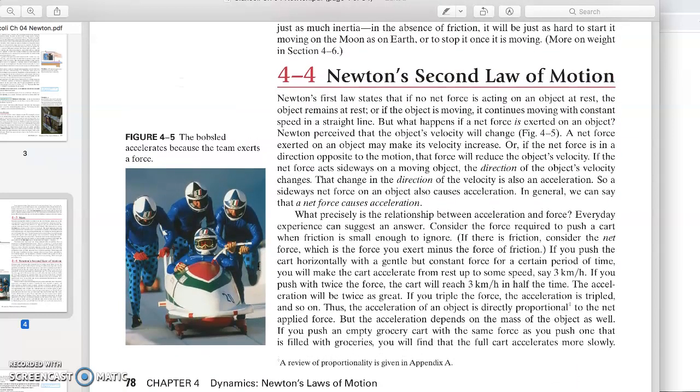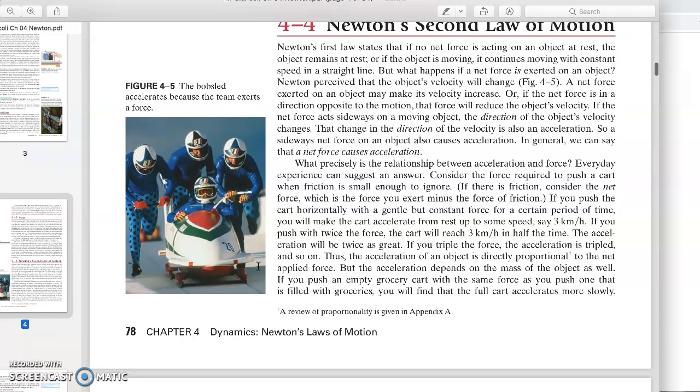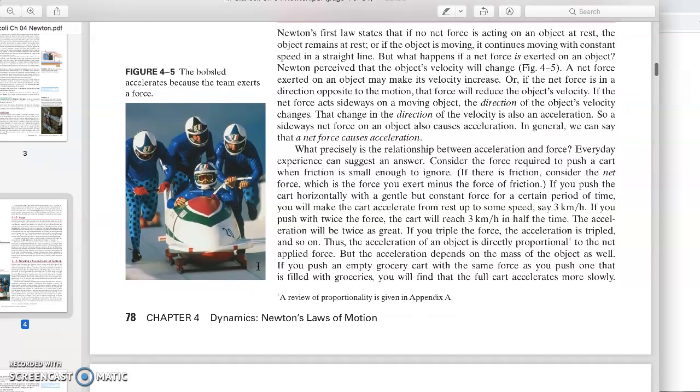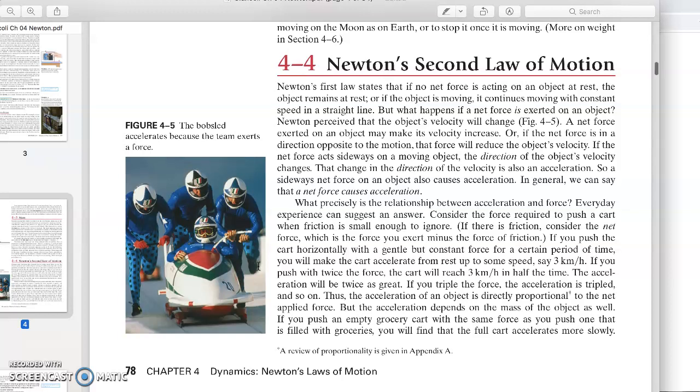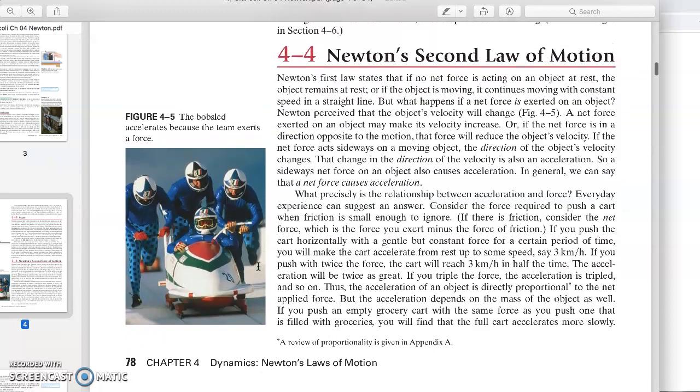Now we will go to Newton's second law of motion, which we mentioned in the beginning of the class: F is equal to ma. If I am more precise, F net is equal to ma. F net is the net force acting on the body, the body with mass m.